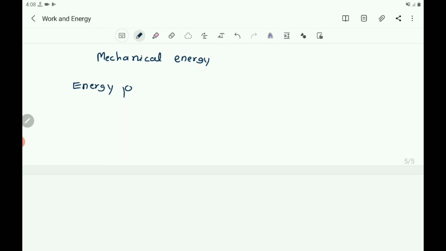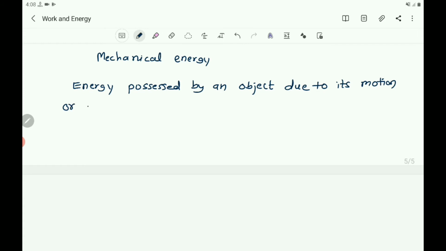Energy possessed by an object due to its motion, or its position or shape, is called mechanical energy.